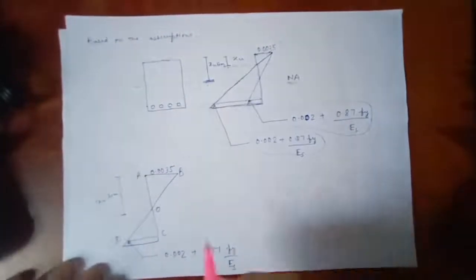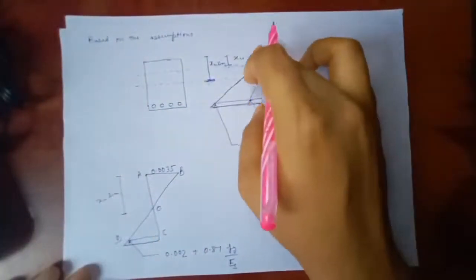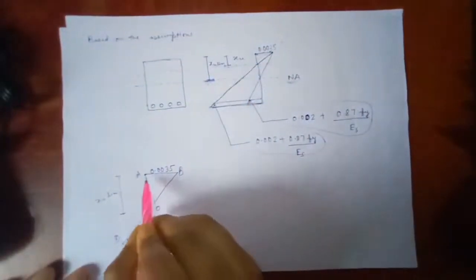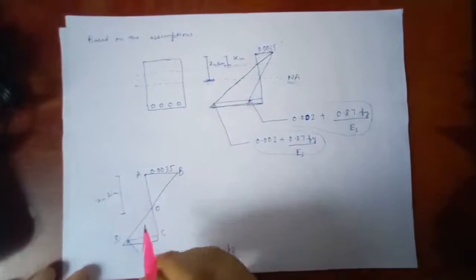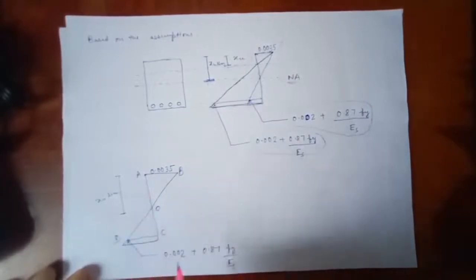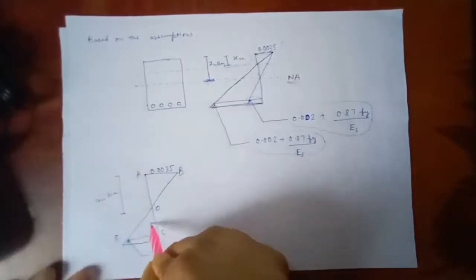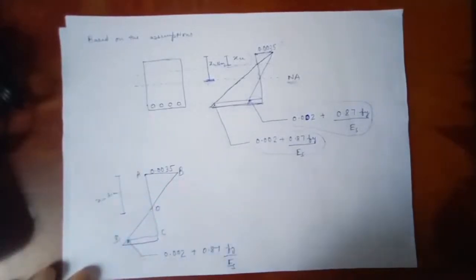Now I have taken these two triangles defined by the XU limit and named them O, A, B, C and D. As we know, these two are forming similar triangles.